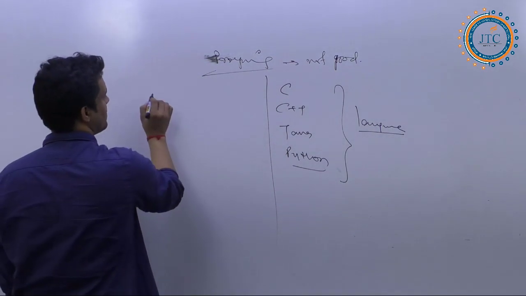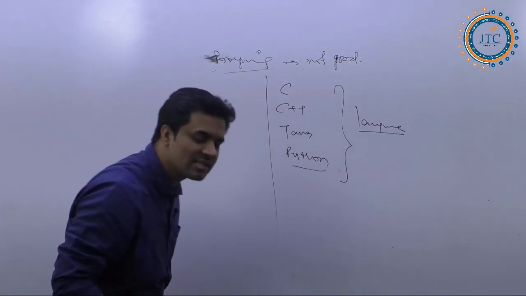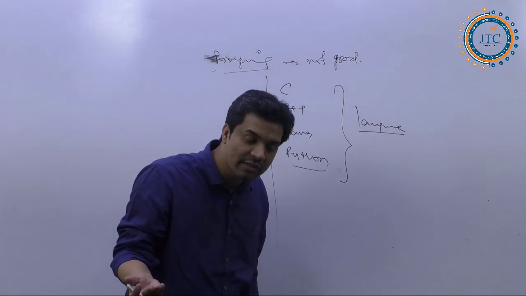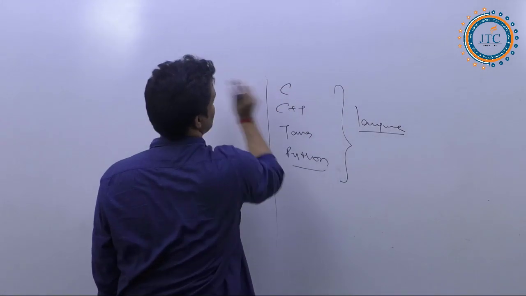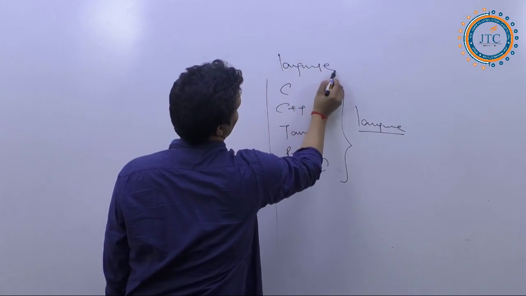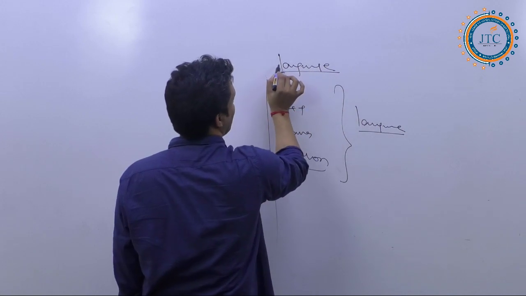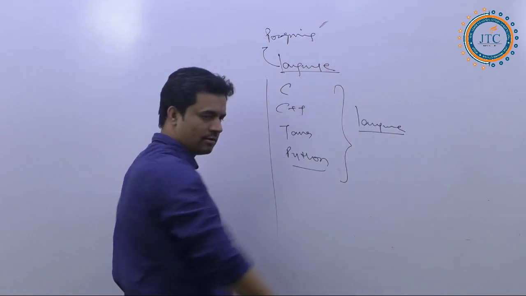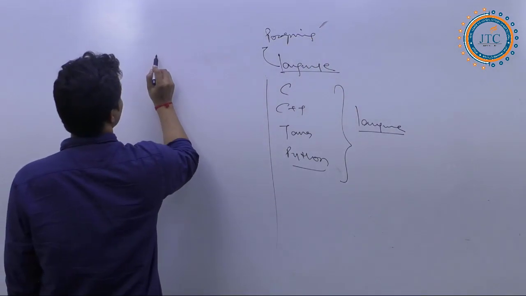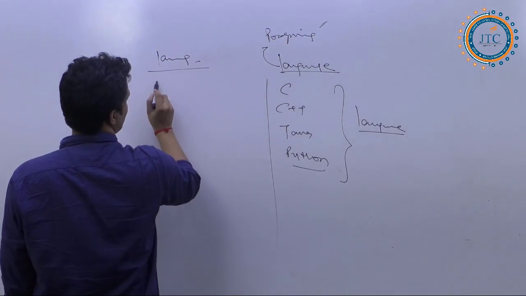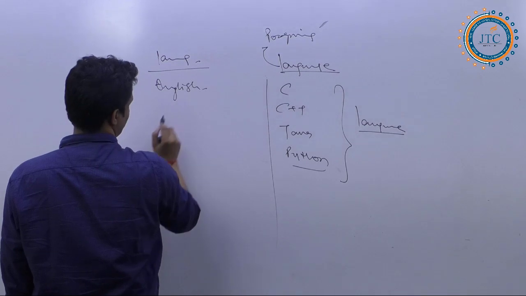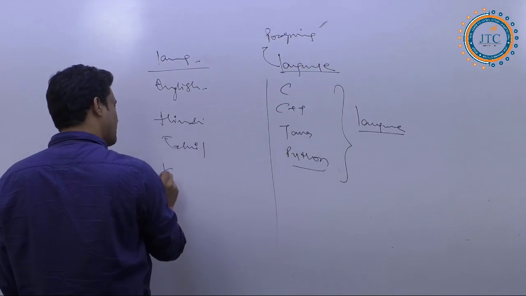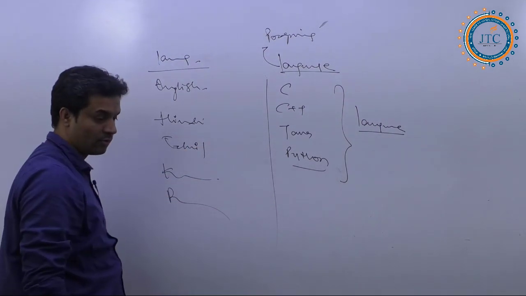Like this, other languages are there which we are using in our daily life. What all the languages are we using? We are calling this one also a language, right? In one point we are adding the programming language, correct? Here what we are saying? It's a language. So what all languages do you know? Maybe English you know, maybe Hindi, maybe Tamil, maybe Kannada, maybe Punjabi, different languages you know.